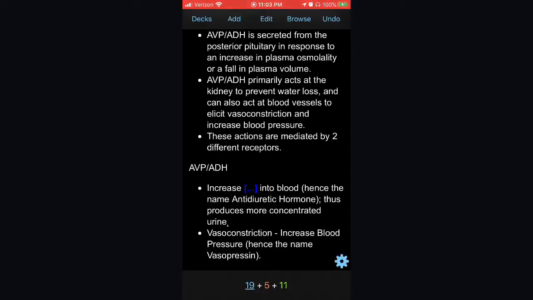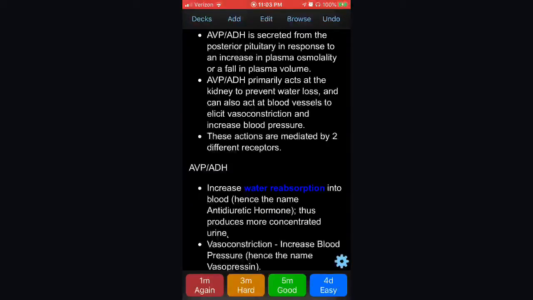Increase blank in the blood, hence the name antidiuretic hormone. Vasoconstriction. Water absorption. That's what I meant when I said water follows the ions. Water follows the charge, which helps it form a more stable lattice.